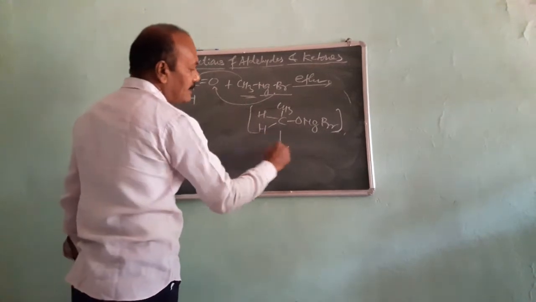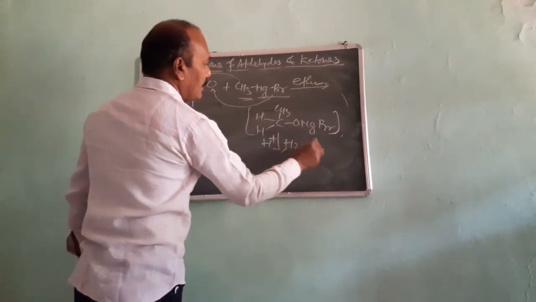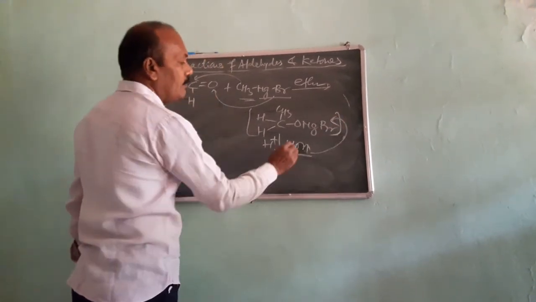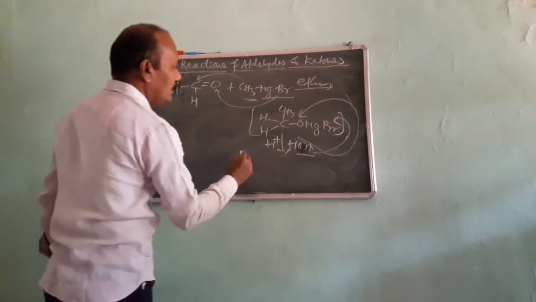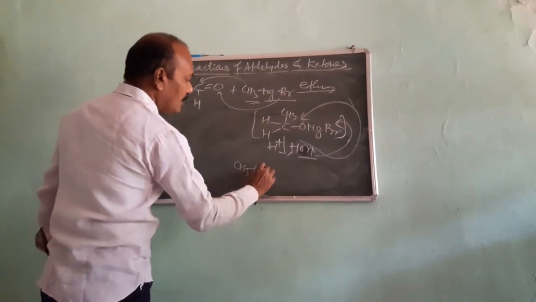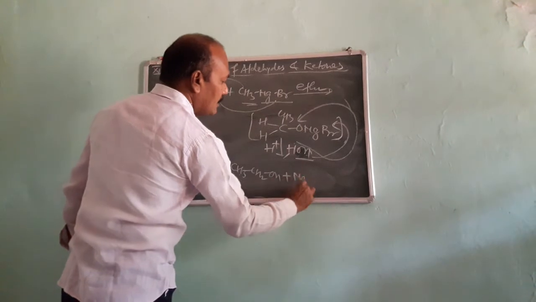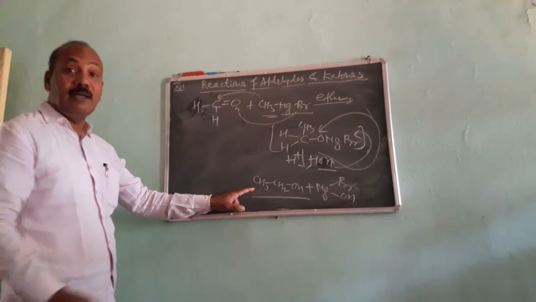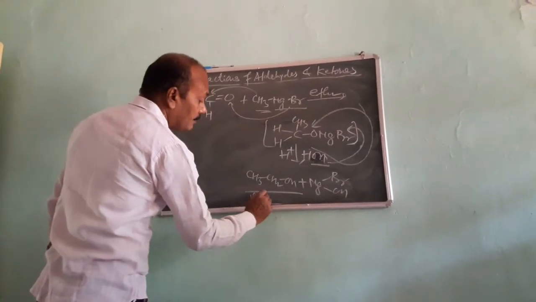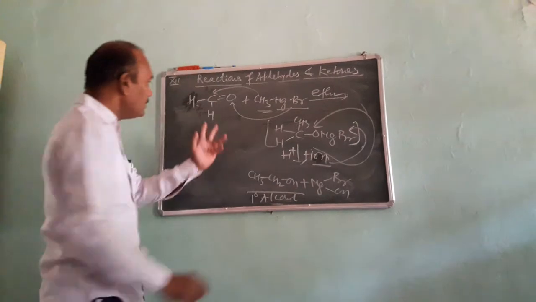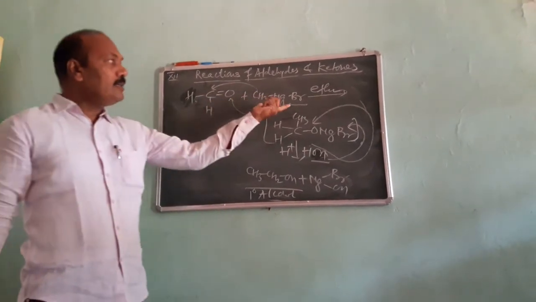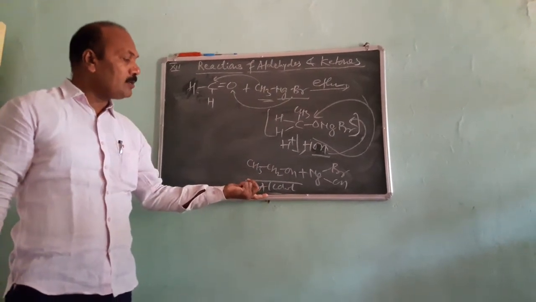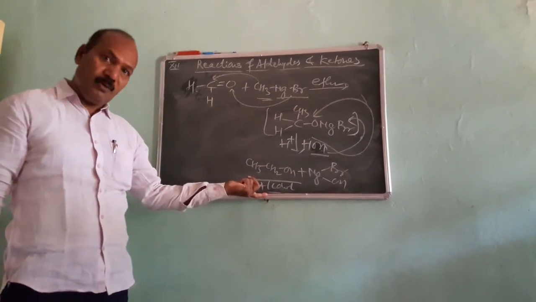On this adduct, when acid hydrolysis takes place, the OH group adds to MgBr, whereas hydrogen adds to the oxygen. So there is formation of CH3CH2OH plus MgBrOH. So this is ethanol. Ethanol is a 1 degree alcohol or primary alcohol. Hence, from formaldehyde, on the addition of Grignard reagent methyl magnesium bromide in presence of ether, there is formation of primary alcohol or 1 degree alcohol.